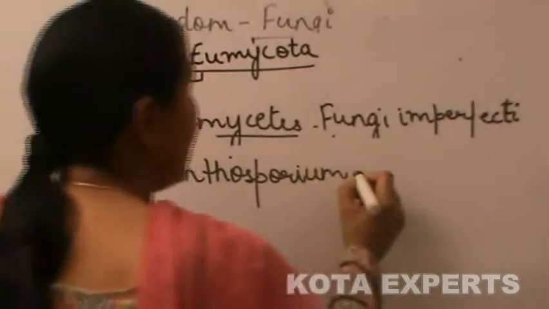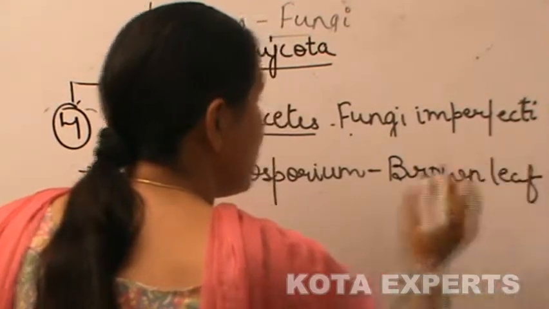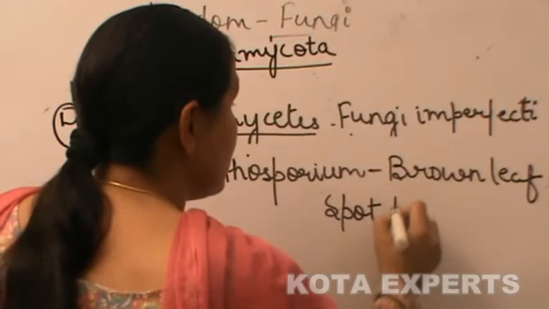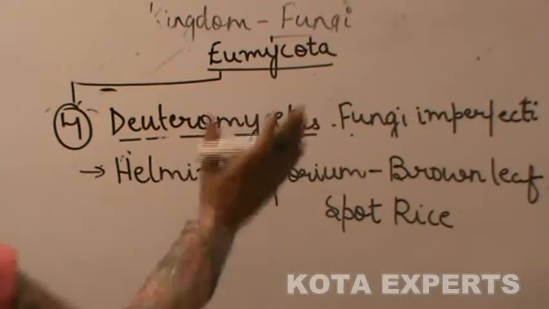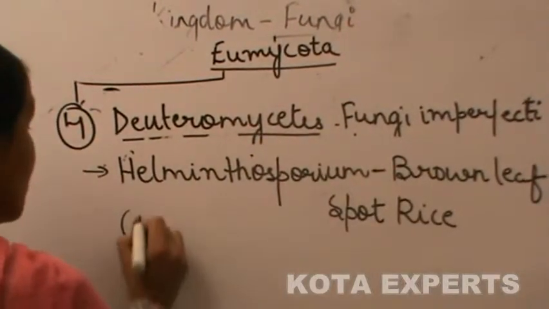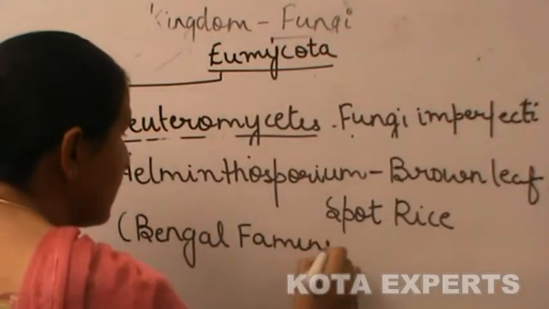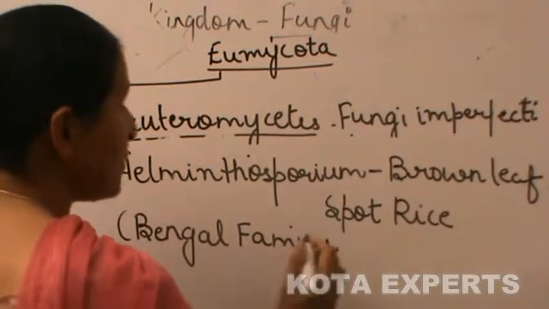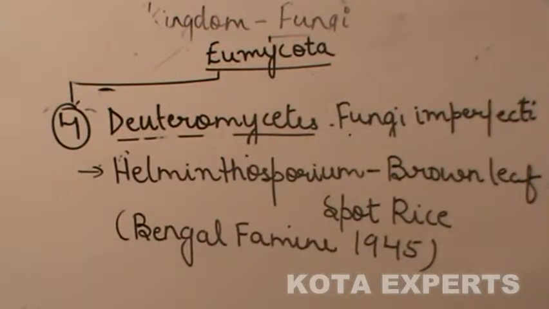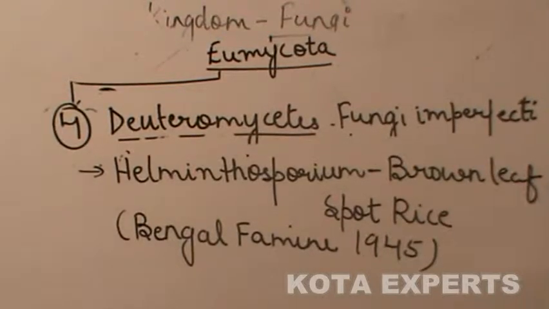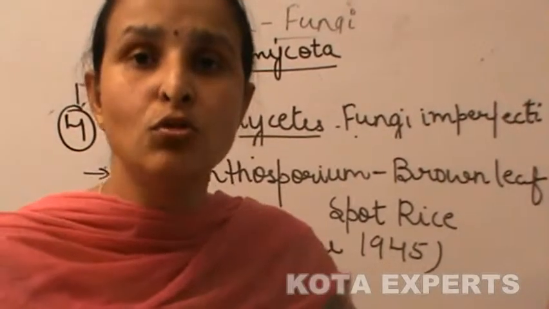It is very important and it causes brown leaf spot of rice, and this disease is responsible for the Bengal famine in 1945.